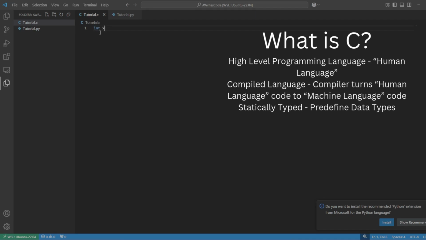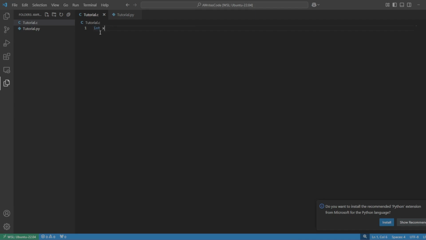Okay, so here we're using int. Int is just an integer. It can store numbers like 1, 2, 3, 4, 5, 6, and so on. And after we define it, we use a semicolon to end the line. Because if you remember in Python, if we just start a new line, we move on to the next thing to execute. But in C, we don't move on until we see the semicolon.